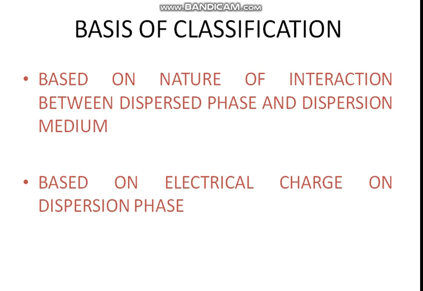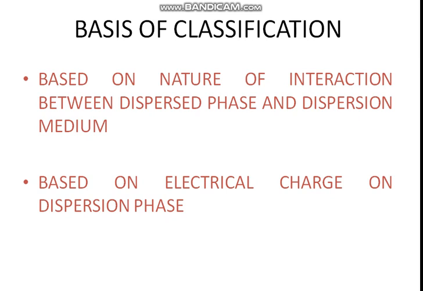We further move on to the basis of classification of colloids, on which basis these colloids are classified into different categories. The first one is based on the nature of interaction between the dispersed phase and the dispersion medium. As we all know, for the preparation of colloids, interaction between the dispersed phase and dispersion medium, that is the discontinuous phase and continuous phase, is very important.